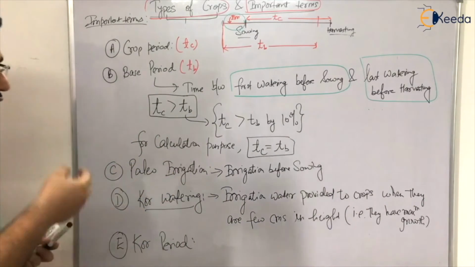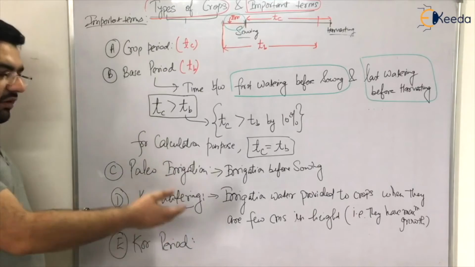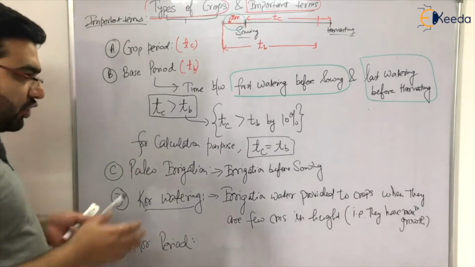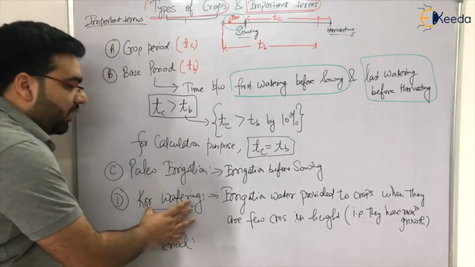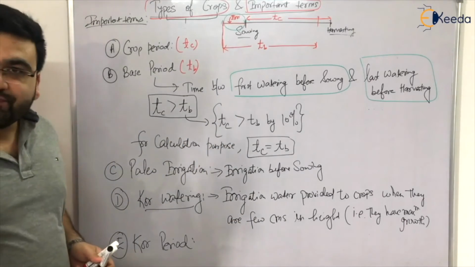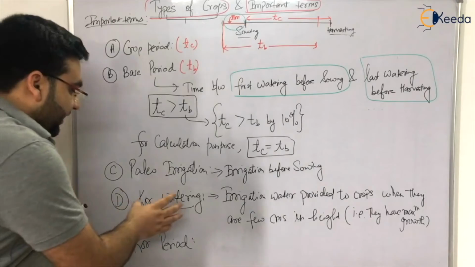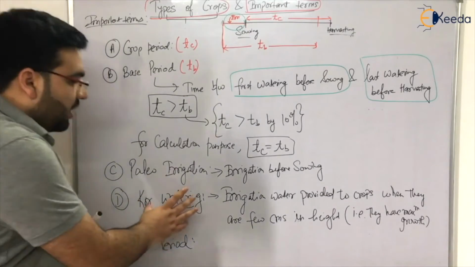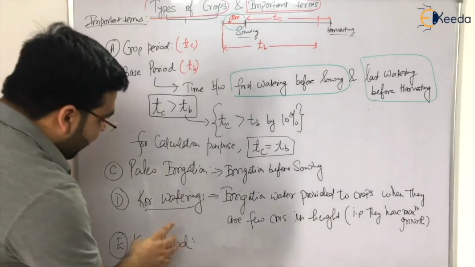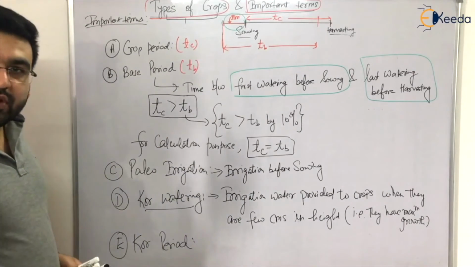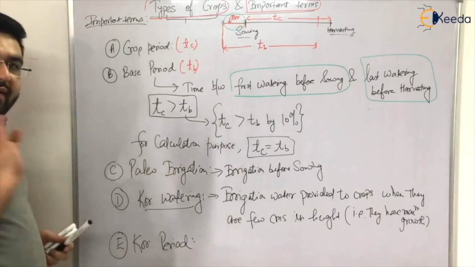It can be 1 week or 2 weeks; for example, for wheat it is 2 to 4 weeks. So the time period in which you are providing core watering to a particular crop is known as the core period. Simple. Clear?